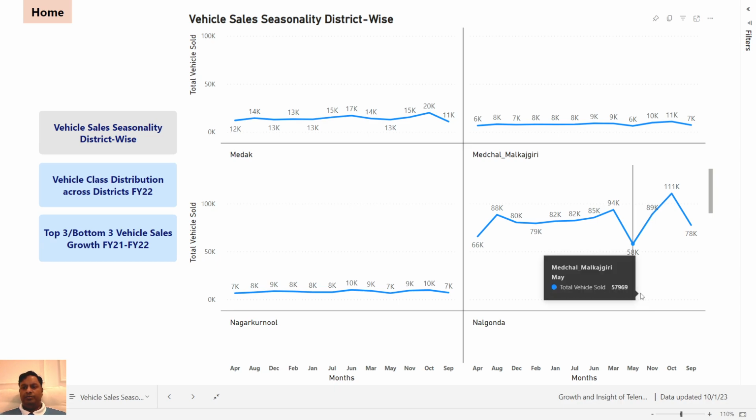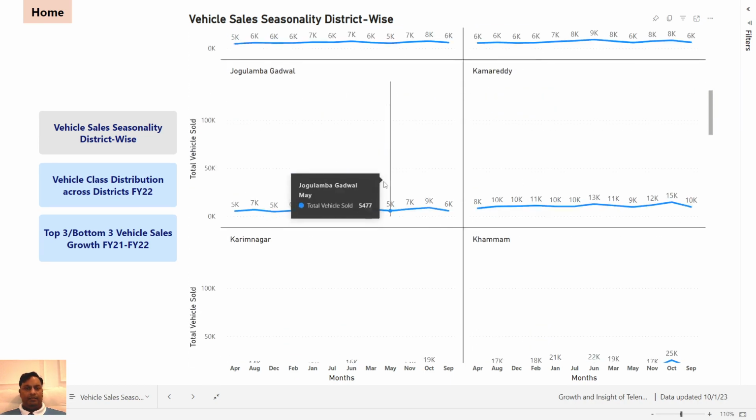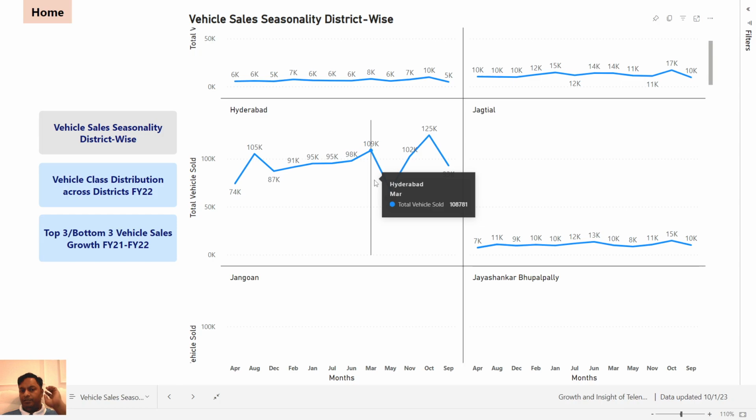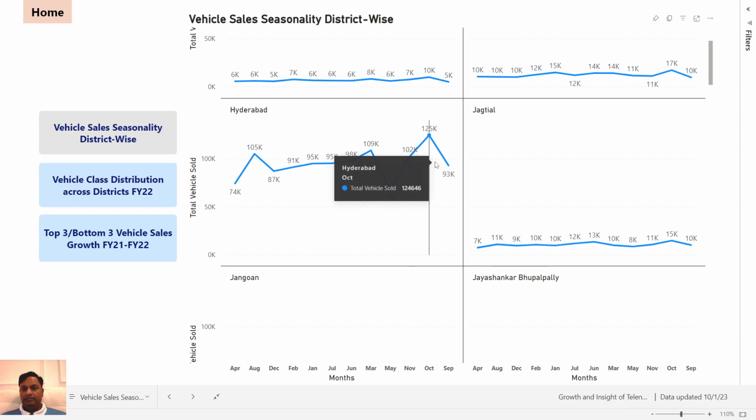This dip is due to the first quarter after the year end. Sale is lower. See, in Hyderabad also, a similar story. August monsoon season, starting of monsoon, March year end, October festivities. So there is a clear vehicle sales seasonality district wise we can figure out from this graph.